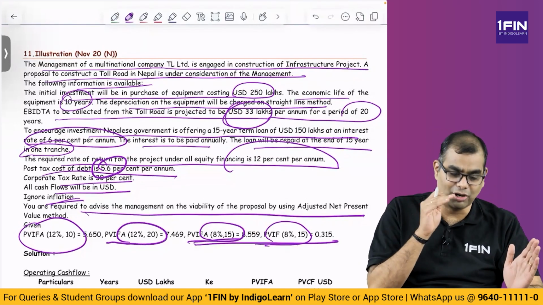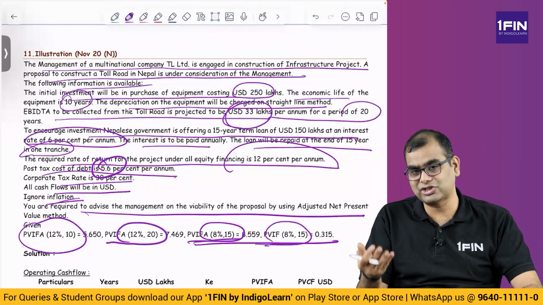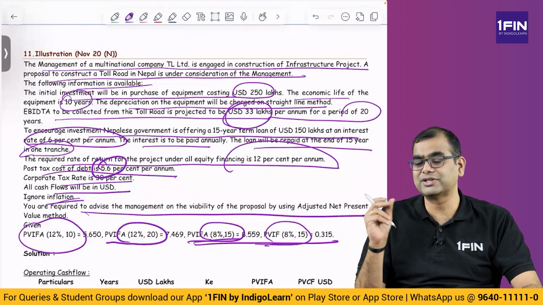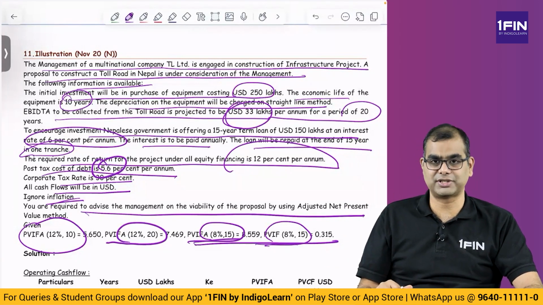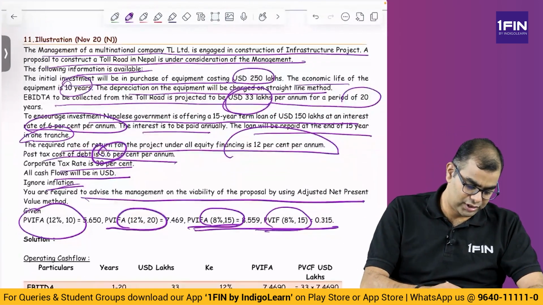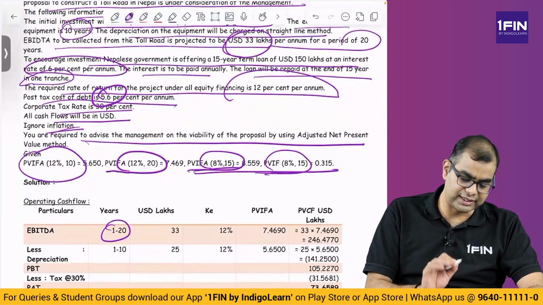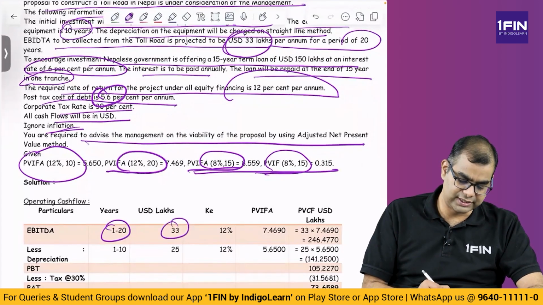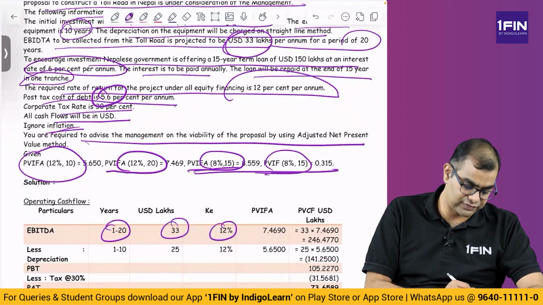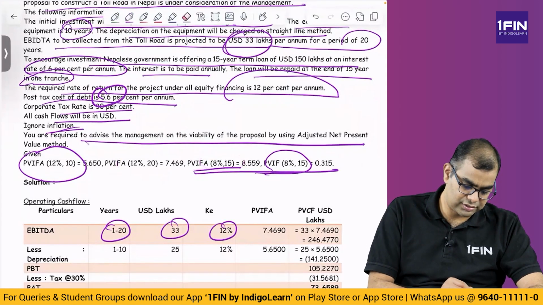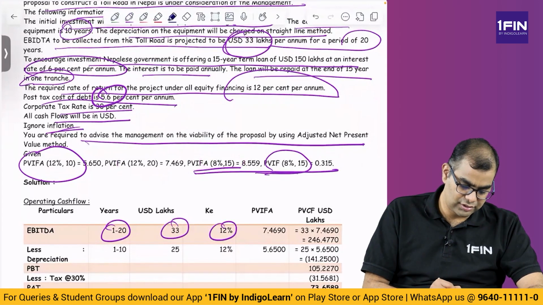Now, we are supposed to value operating cash flow separately, tax shields separately, and subsidies separately. What are the subsidies here? The differential in interest rate is the potential subsidy, and the tax shield we'll find out. Now, for the first 1 to 20 years, you will get 33 lakhs USD per annum. So 33 lakhs at 12%, present value interest factor annuity for 20 years is 7.469.